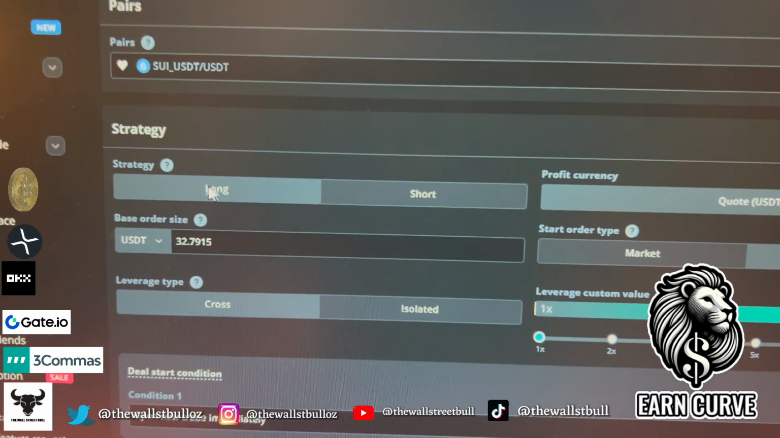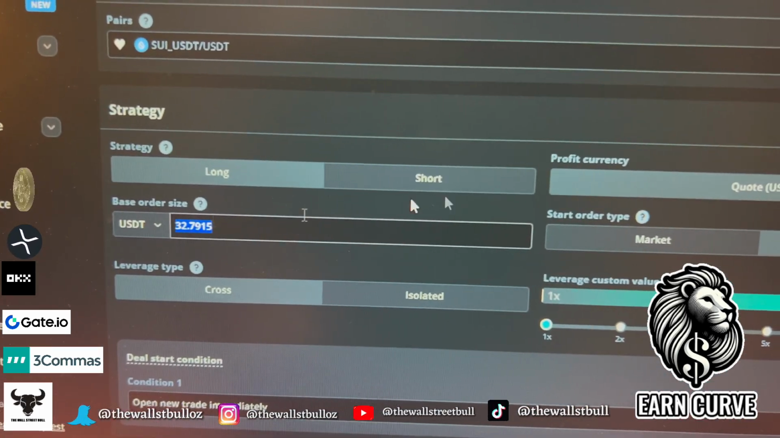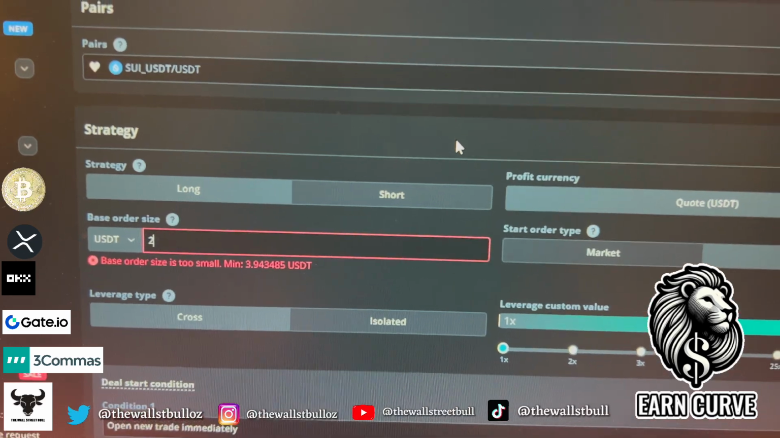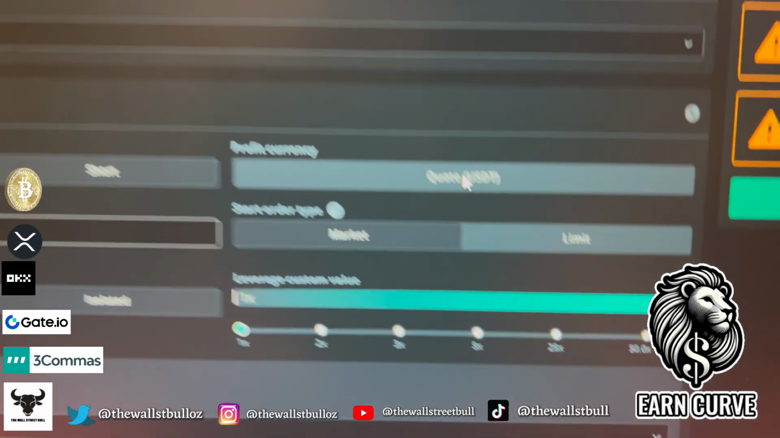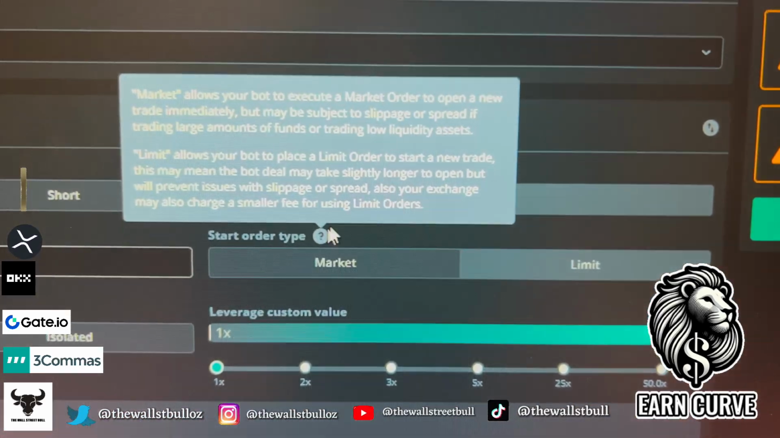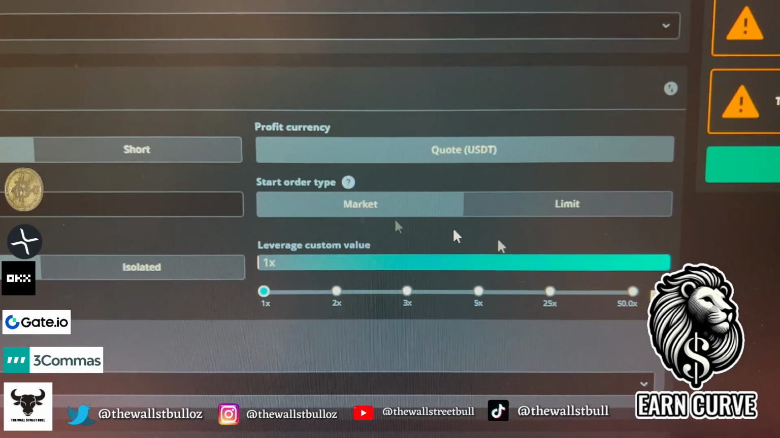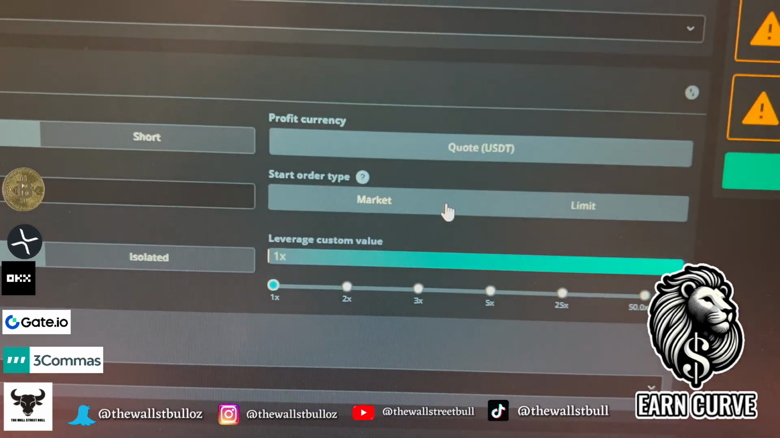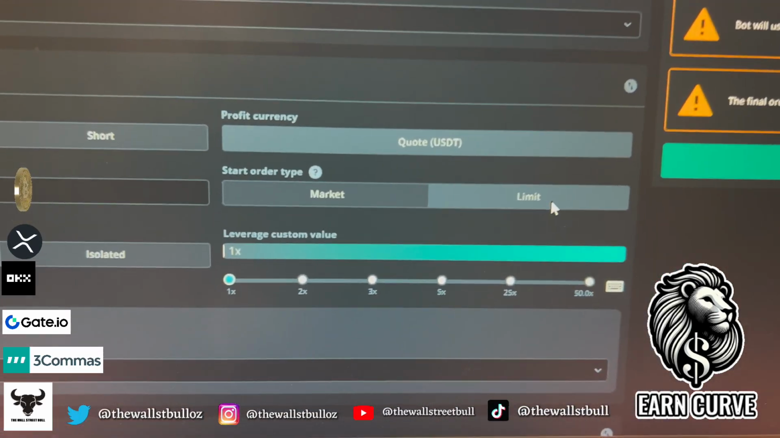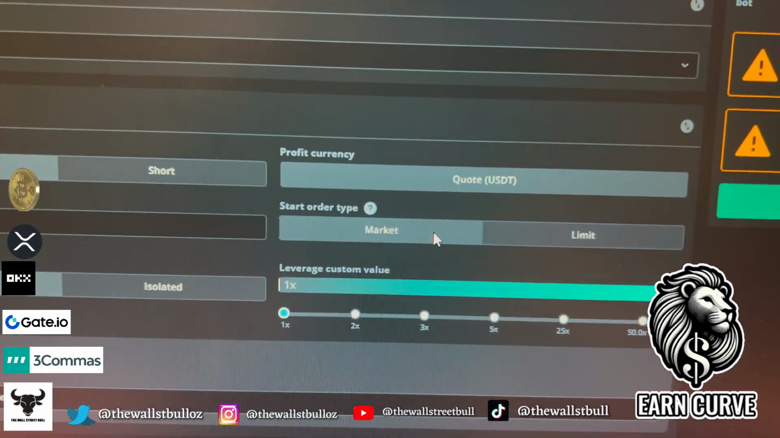Right. Anyway, the strategy. We're going to go long, okay? Now, the base order, I'm going to set as an example at 20 USDT. Now, I'm going to quote my profit in USDT. Now, this one's interesting. You can start it as a market order or a limit order. Again, limit order, you're going to save fees. Market order, it's just basically going to just go straight ahead.